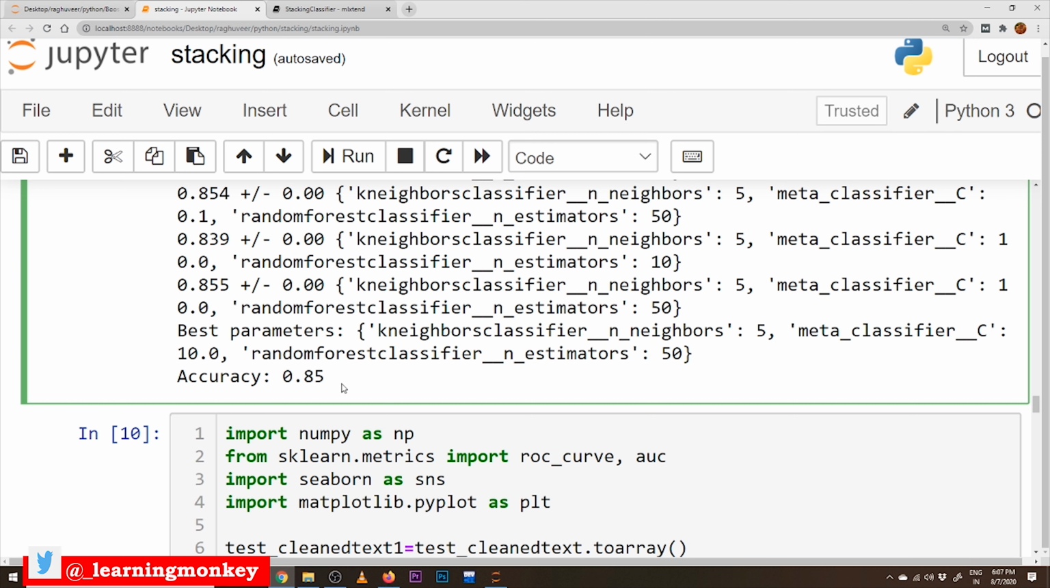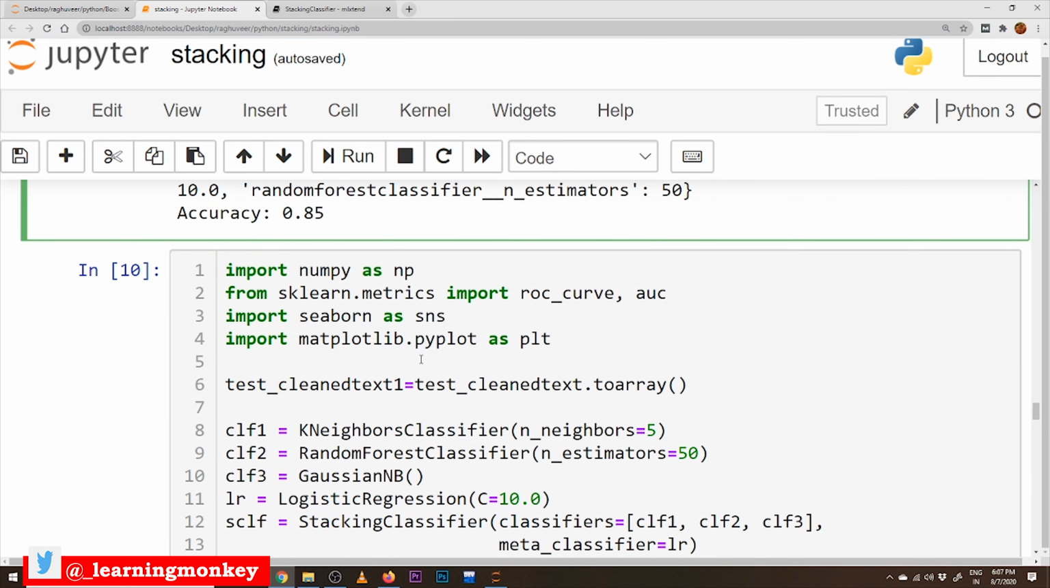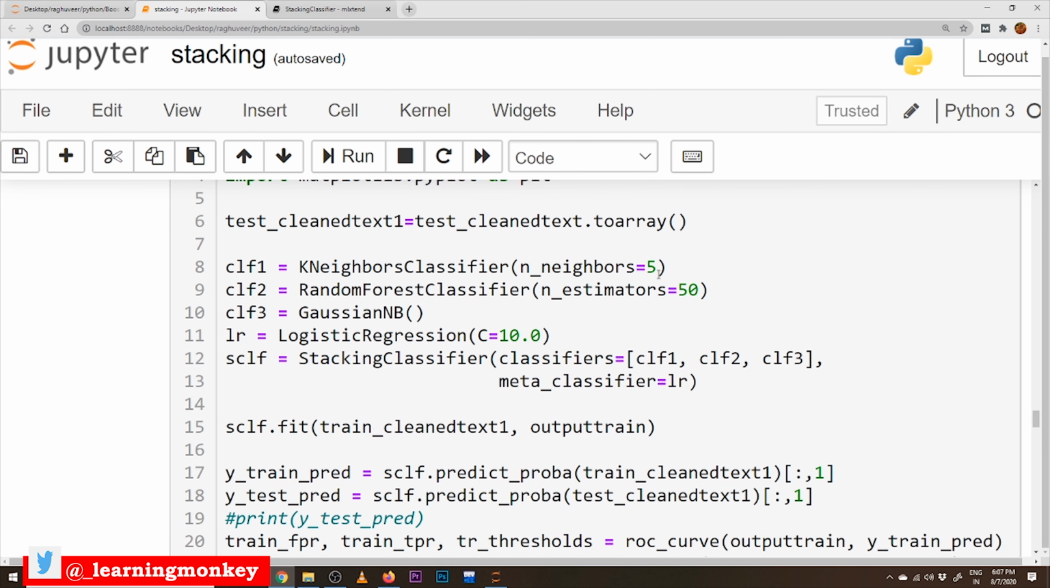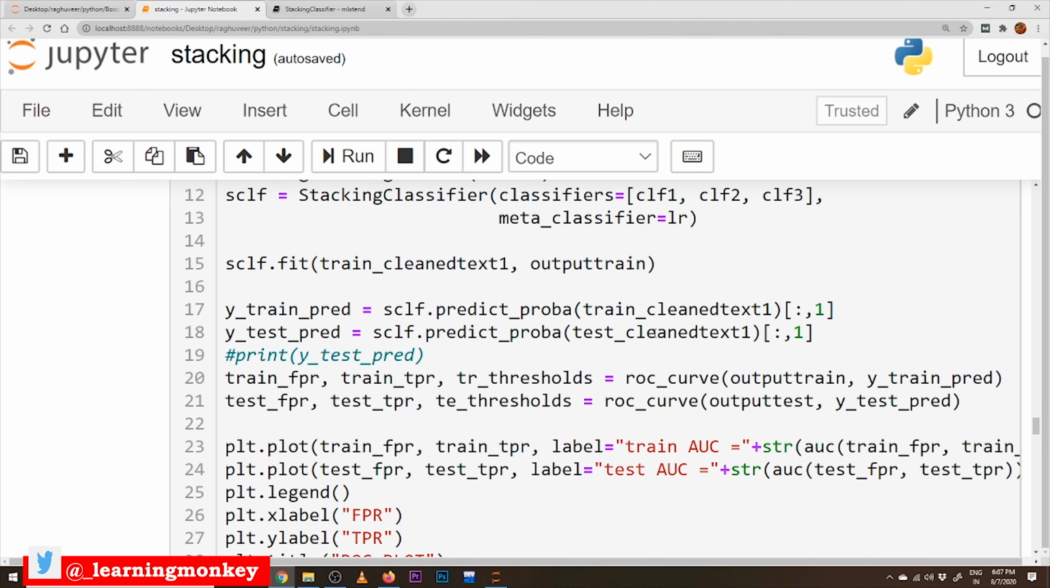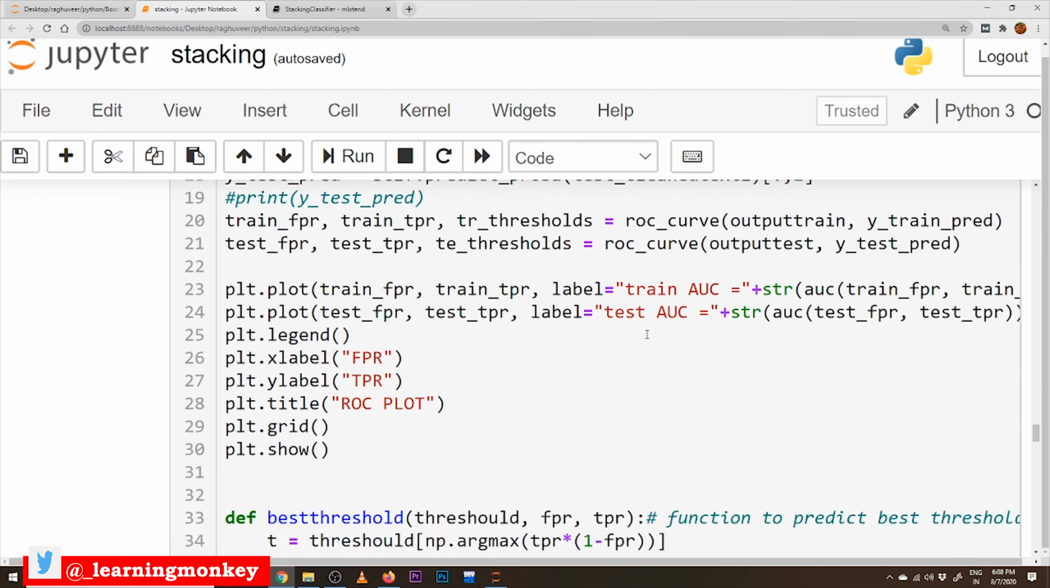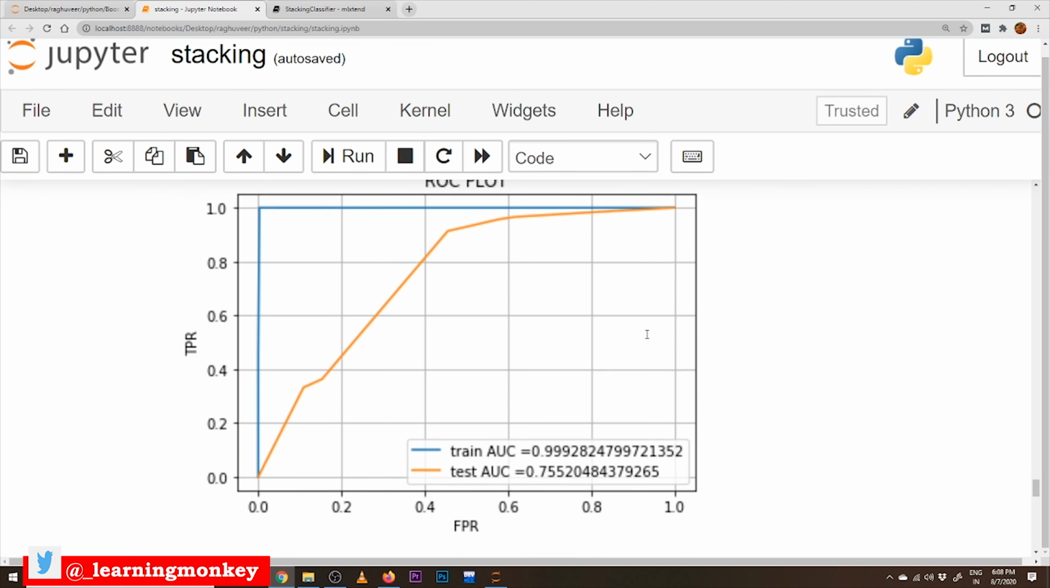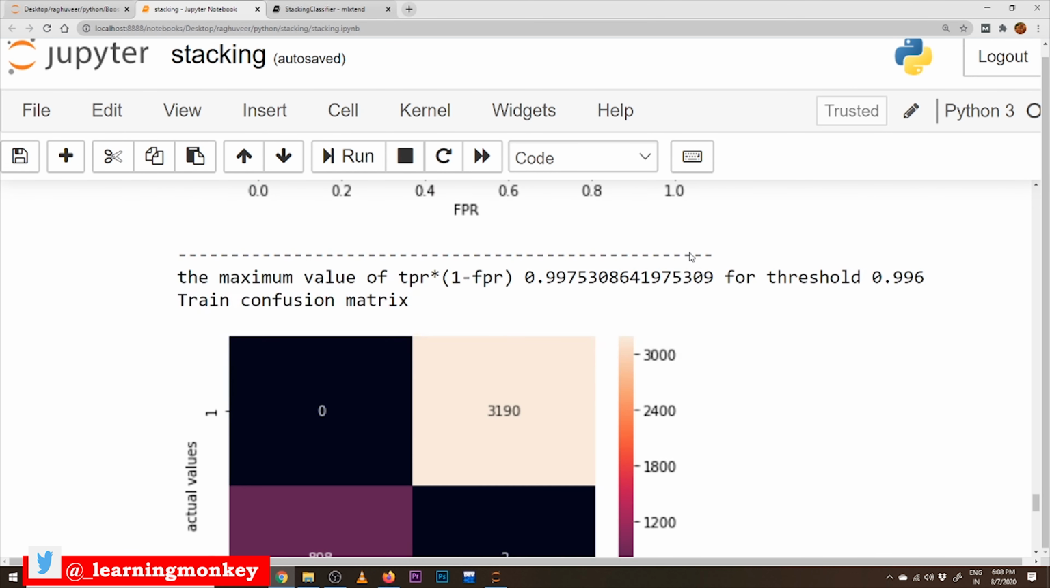Now we take these best hyperparameters and construct our model. In the next block we constructed our model using them. So the best k for the k-neighbor classifier is 5, n underscore estimators for random forest is 50, and for logistic regression 10.0 is the best C value. We constructed our final model using these best hyperparameters, and we develop our confusion matrix and AUC plots. How to construct AUC plots and the confusion matrix, we already discussed in our previous classes. This is the final output, the AUC plots and confusion matrix.